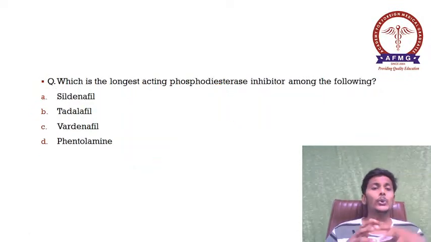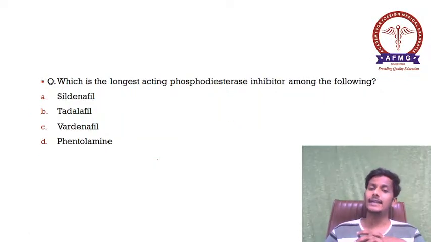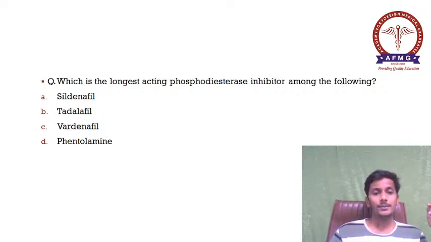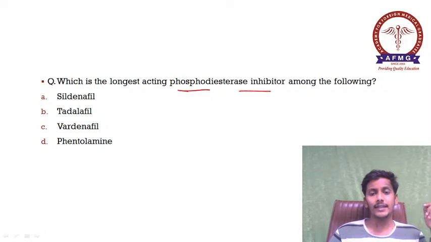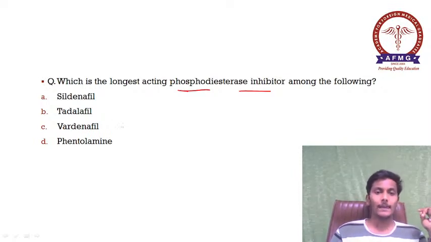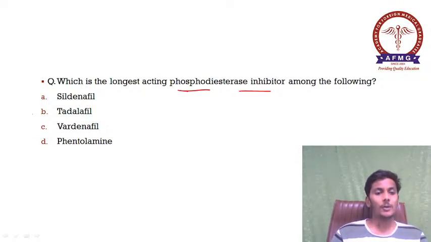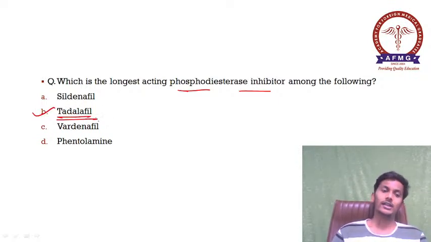Moving further now, which is the longest acting phosphodiesterase inhibitor among the following? Options are A. sildenafil, B. tadalafil, C. vardenafil, and D. phentolamine. So please remember, the answer over here was option B, tadalafil. Okay, it is the longest acting phosphodiesterase inhibitor.